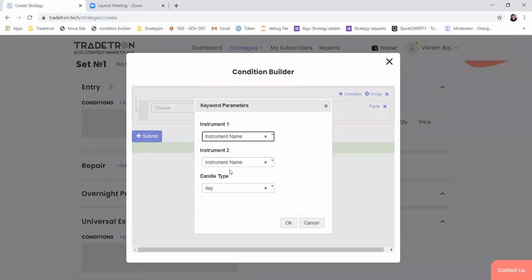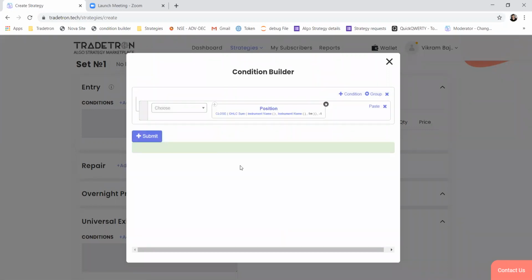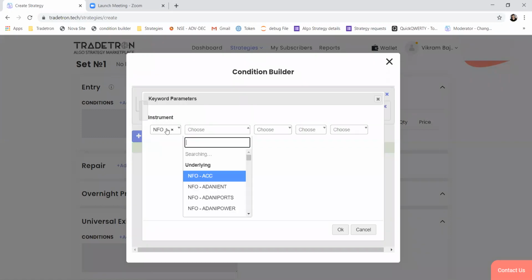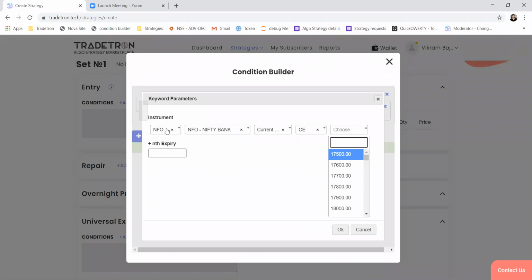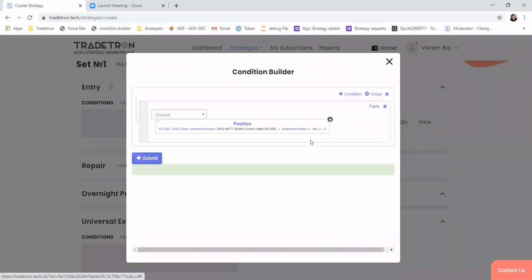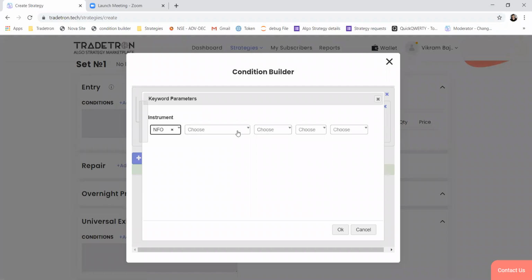So first we set the candle type to 1 minute. Here we will select call, so Nifty Bank with current week option, call, ATM strike. Here similarly we'll use Bank Nifty put of ATM.